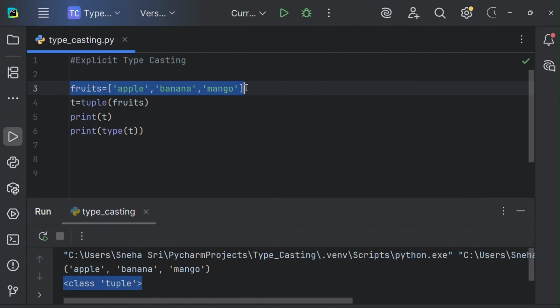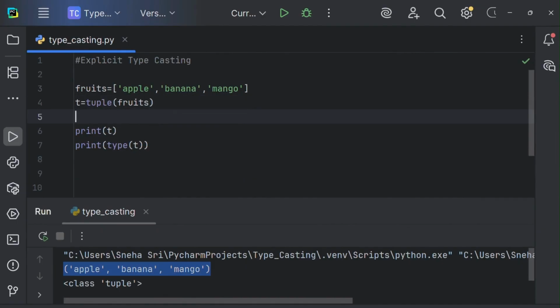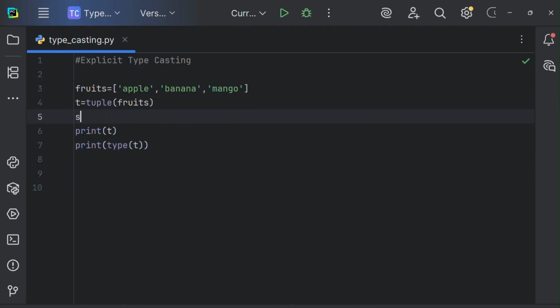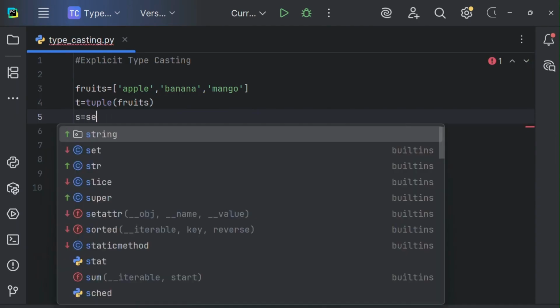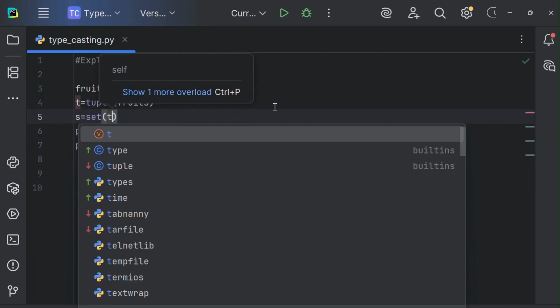So we can differentiate here using the braces. Here it is a squared one. Here it is a curved braces. So the list is being converted into tuples. Now I want to convert this tuple into set. What I'll do is I'll take here another variable, that is s. Then I'll write set of, then that t.